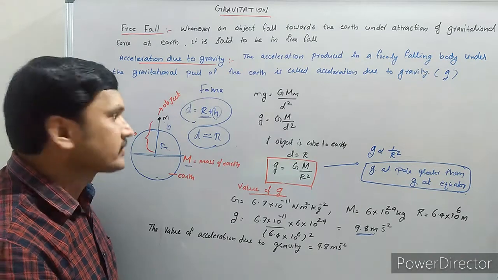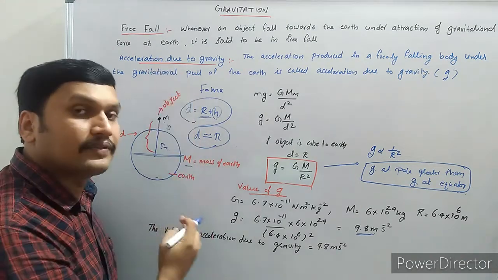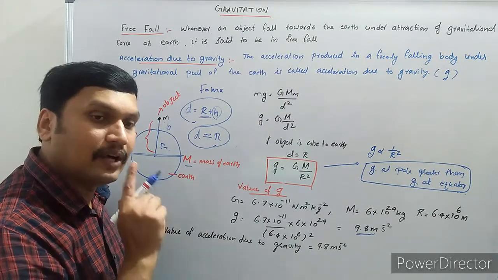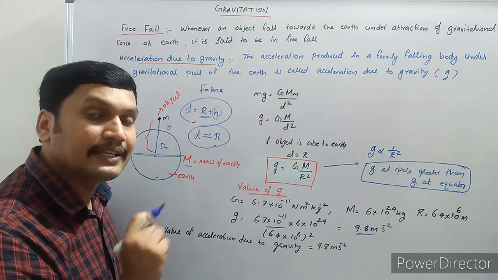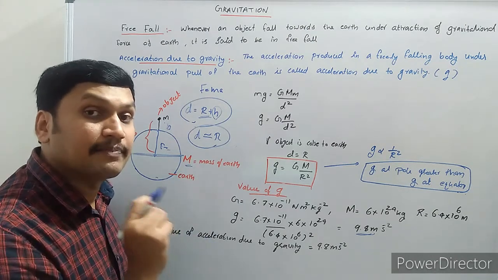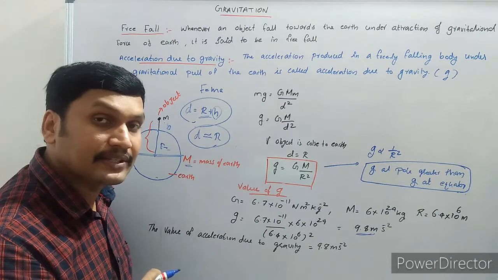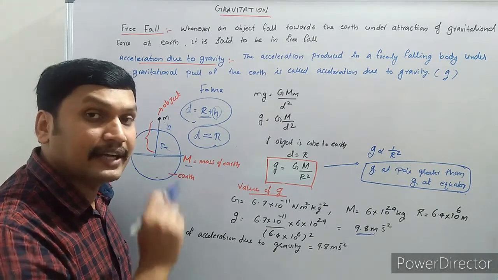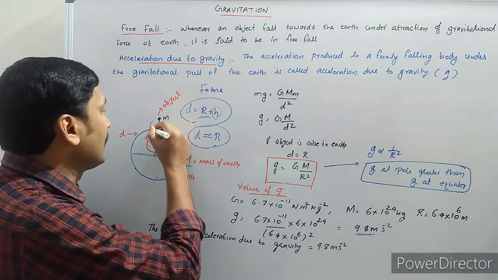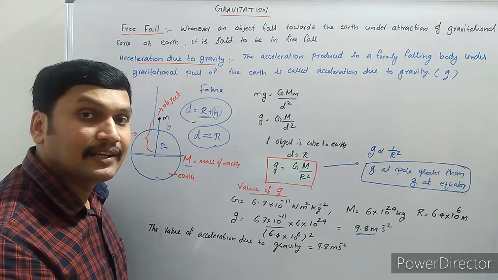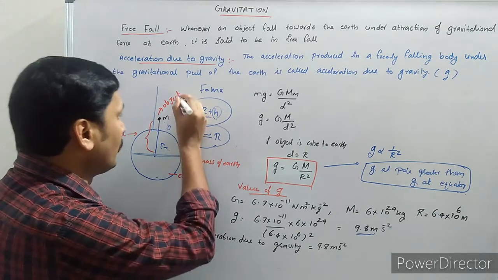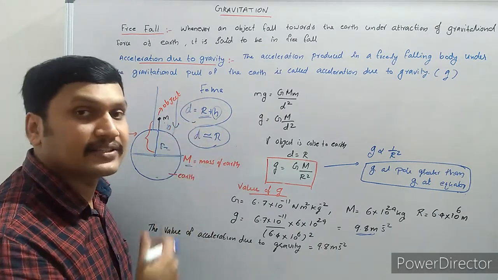Okay, it means that once an object is falling under the attraction of the earth or under gravity, after every 1 second, its speed increases by 9.8 meter per second. It means its acceleration is 9.8 meter per second square. It means its velocity increases each and every second by 9.8 meter per second. Once it moves in the upward direction, its speed decreases by 9.8 meter per second in every second. Once it is falling down towards the earth, its speed increases every second.